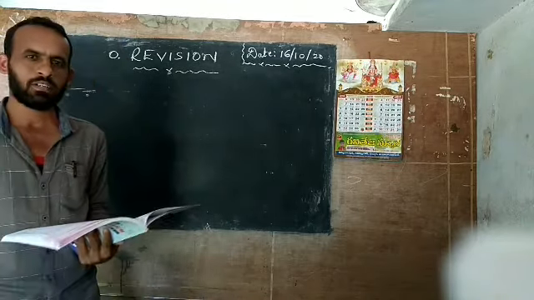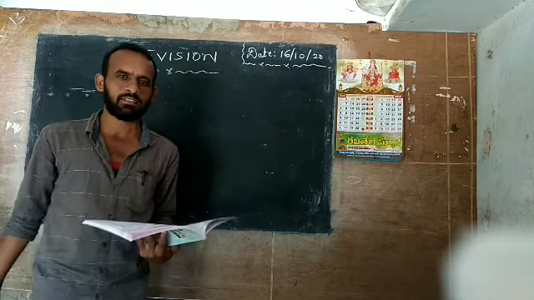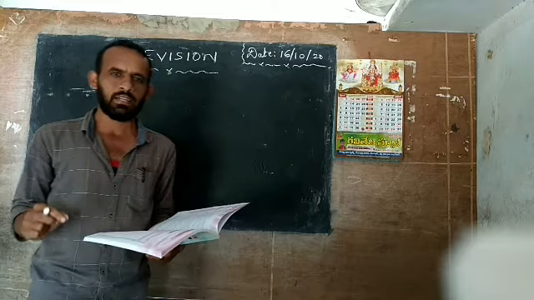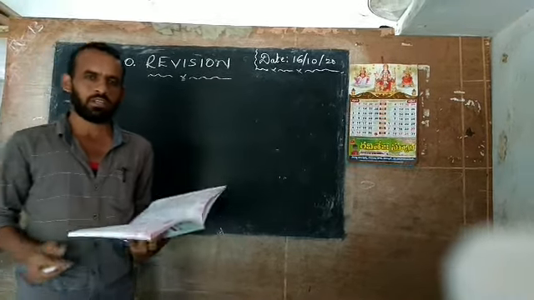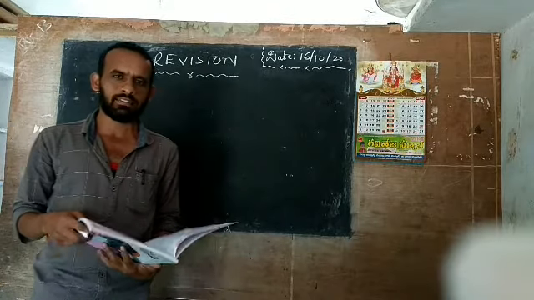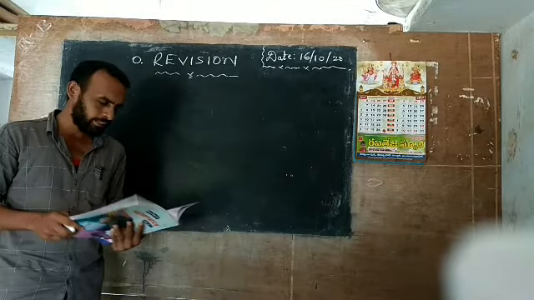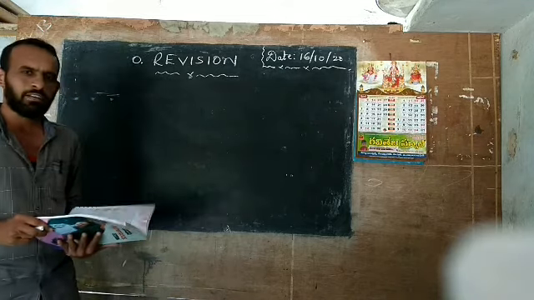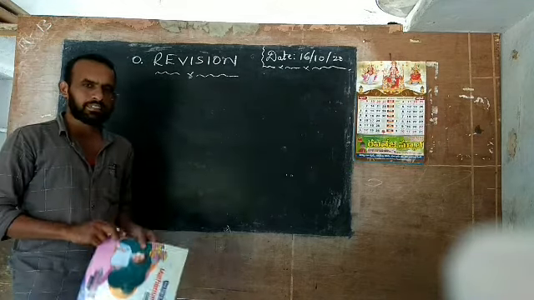So here, the first chapter, before we discuss, is just revision. We already learned about numbers and number names up to 1000. Now we are going to discuss the revision exercise in third class. You already know what numbers are and what digits are. First of all, I will explain digits.